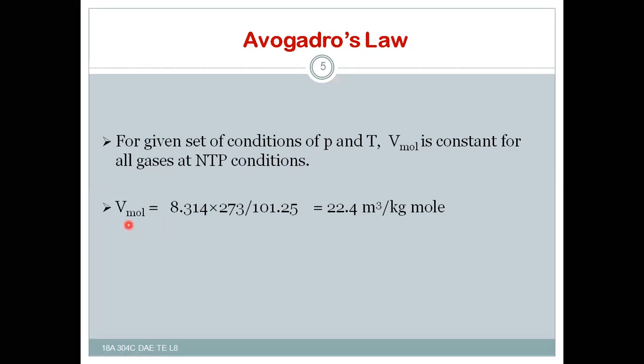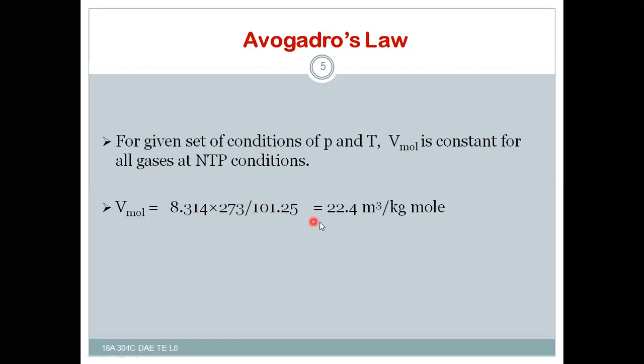So that means molar volume V mole is equal to capital M into small v, which is also equal to Ru into T by P, that is Ru is 8.314 into normal temperature 273 Kelvin and normal pressure 101.25.